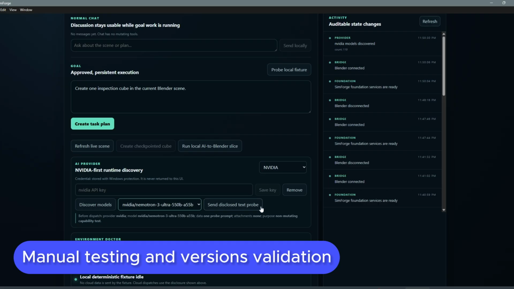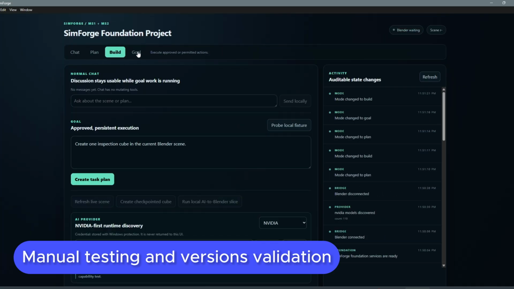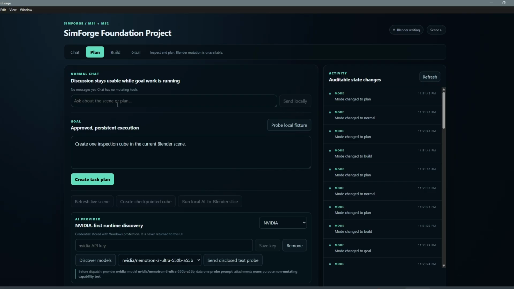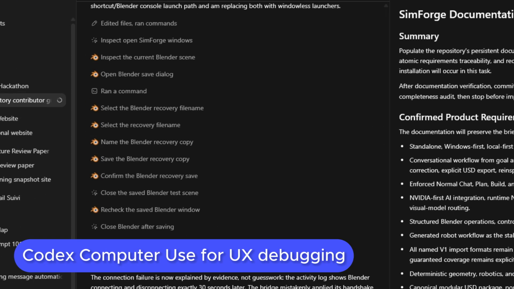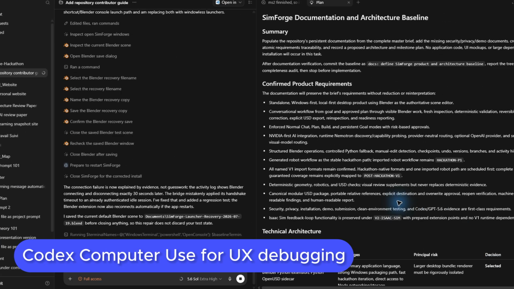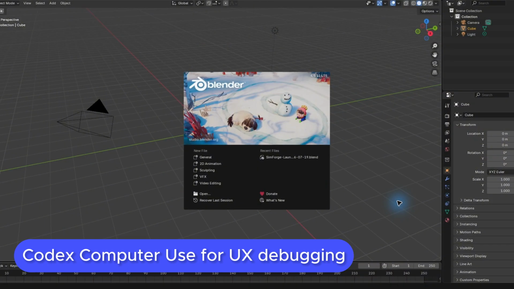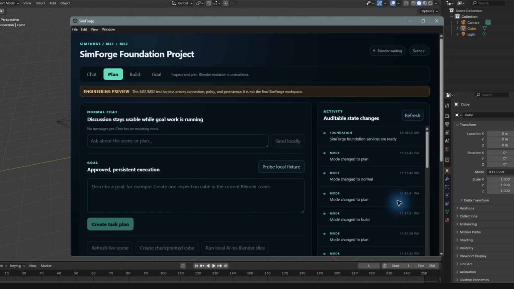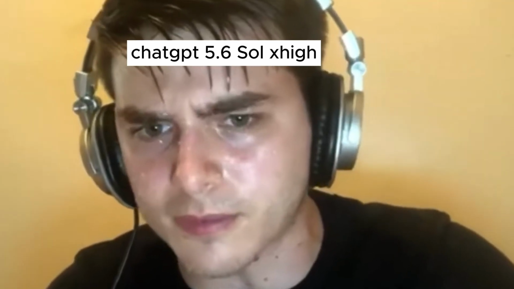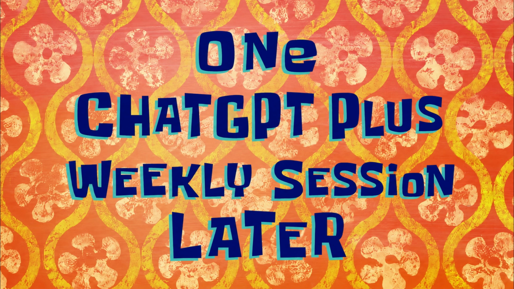And for each milestone, I try to test and give my feedback to Codex before we jump to the next milestone. I turned on computer use in Codex settings so he can visually debug and polish the user experience. One week later.